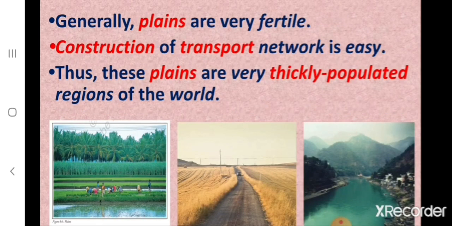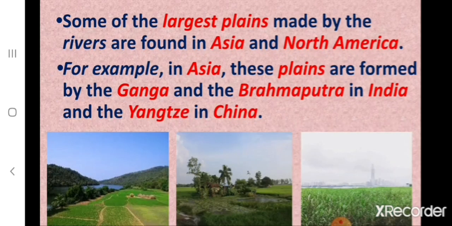Generally, the plains are very fertile, and construction of transport network is also easy on the plains. Thus, these plains are very thickly populated regions of the world. Children, can you name some of the largest plains made by the rivers? Some of the largest plains made by the rivers are found in Asia and North America. Here we can see an example. That is, in Asia, these plains are formed by the Ganga and the Brahmaputra in India and Yangtze in China.